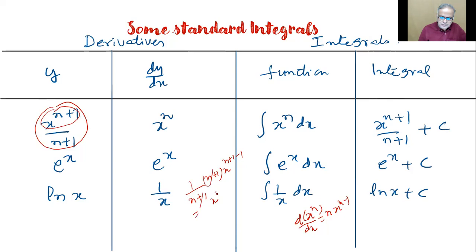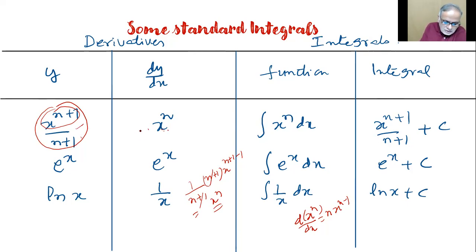X to power n, which means integral of this is equal to that. This thing I want you to catch. You understand? Differentiation of this is this. So integration of this is this. That's what we wrote. Integral.